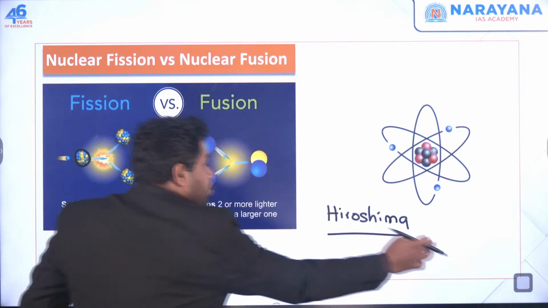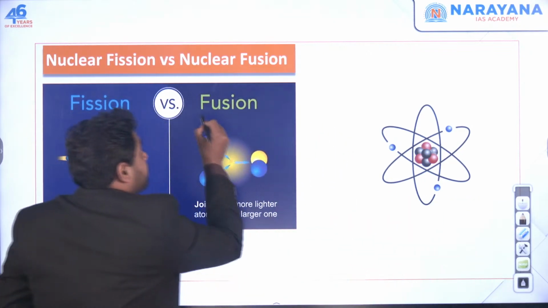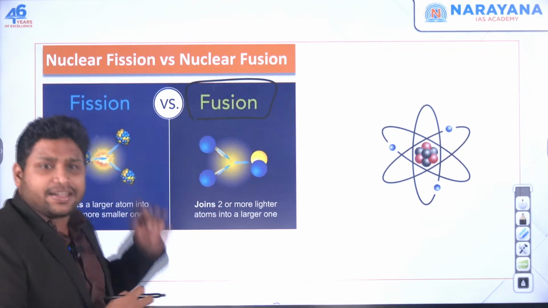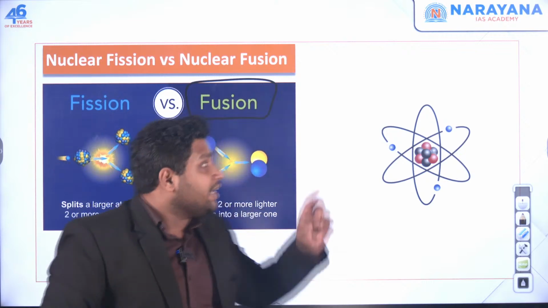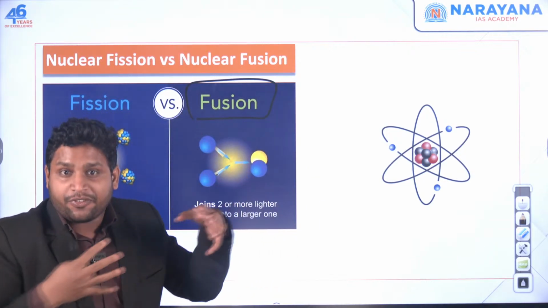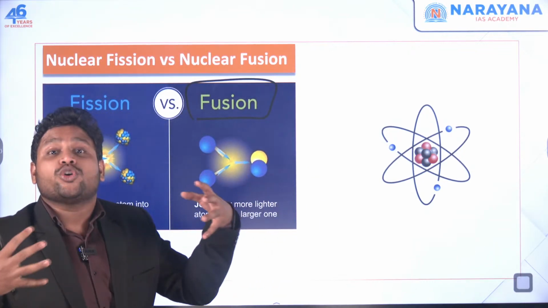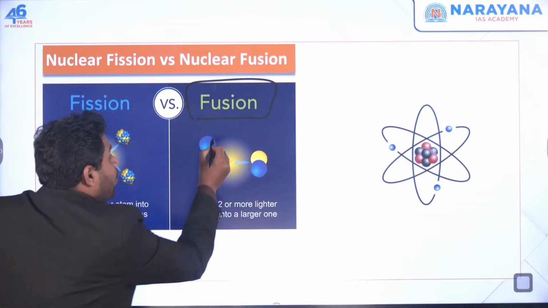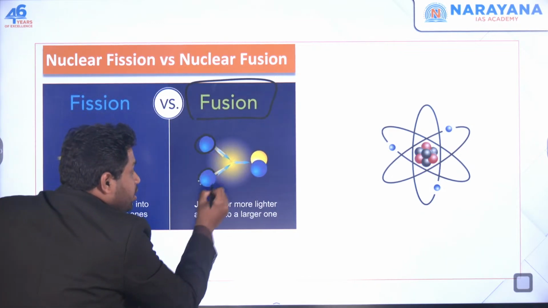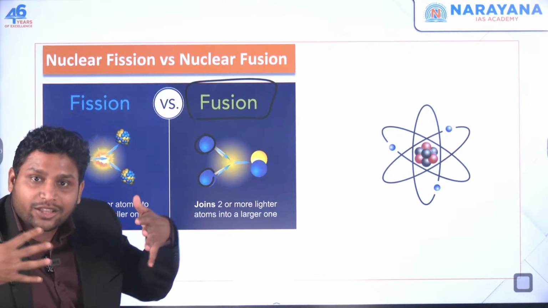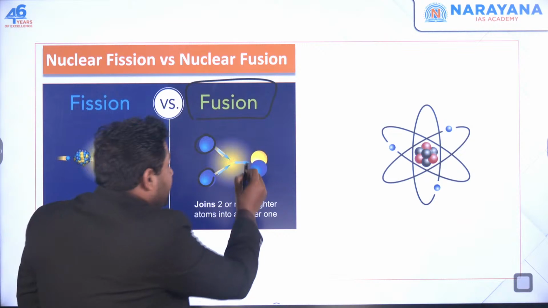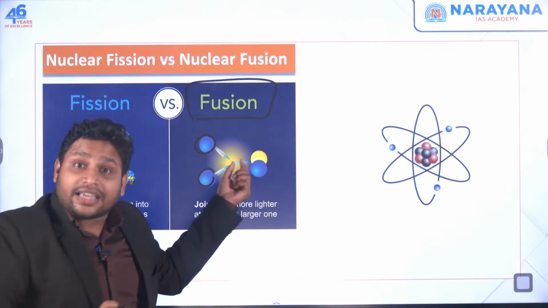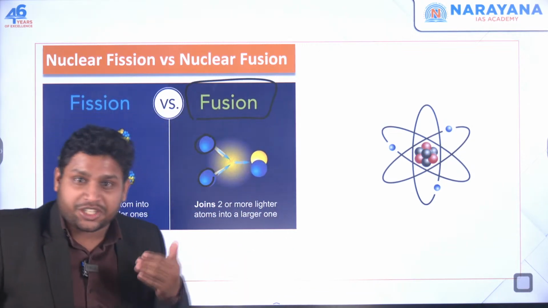The other way is to get it from nuclear fusion, and it is exactly the reversal. Instead of splitting the nucleus into two parts, here we are going to fuse them. Fuse means you are combining them, you are joining them. So you take nucleus number 1, you take nucleus number 2, and now you are trying to combine or join them. You make it one nucleus. And here when you do this process, here also you get immense energy.